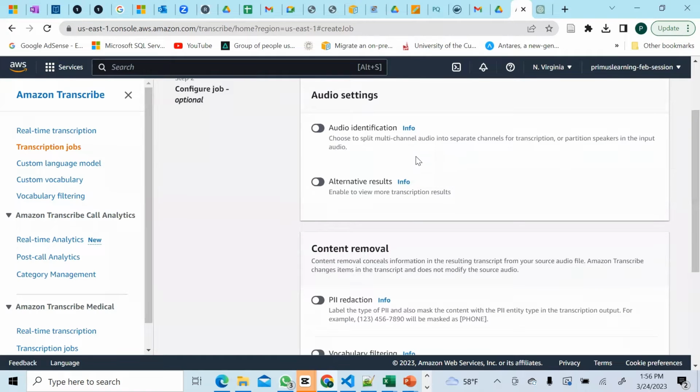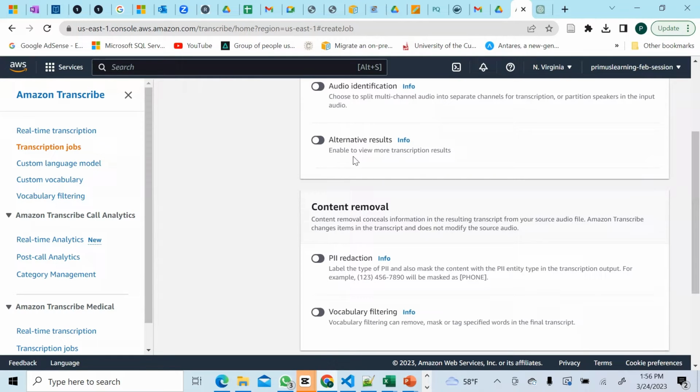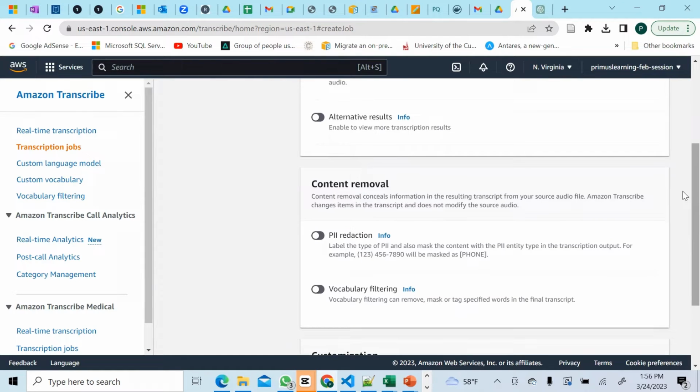These are simply settings that you can do to have a more refined kind of transcription. So audio identification: choose to split multi-channel audio into separate channels for transcription. So it splits your audio into different things. Alternative results enables you to view more transcription results. So you want to get alternatives so that you see which one is best.